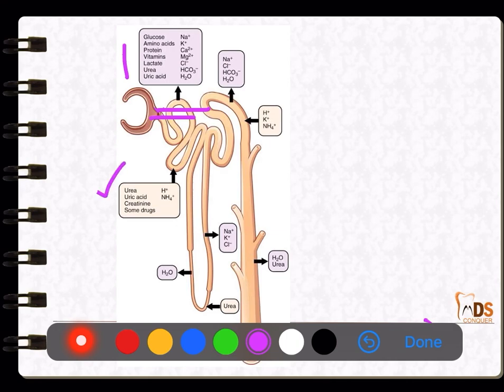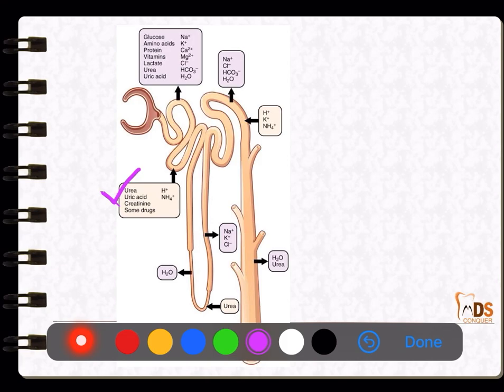And secretion: the arrow which is away from the nephron gives you the reabsorption, and the arrow which is towards the nephron is the secretion. These are the secretions which occur towards the nephron. Why is there reabsorption and secretion? It is only to maintain the electrolyte balance.